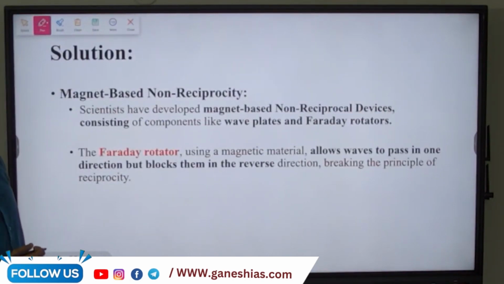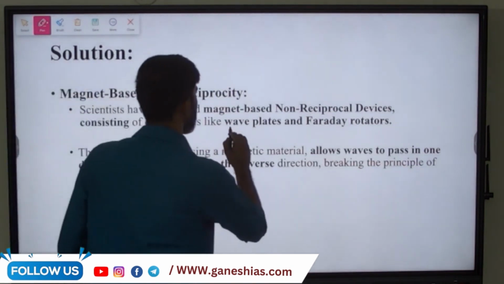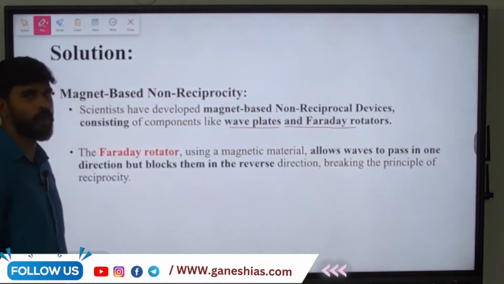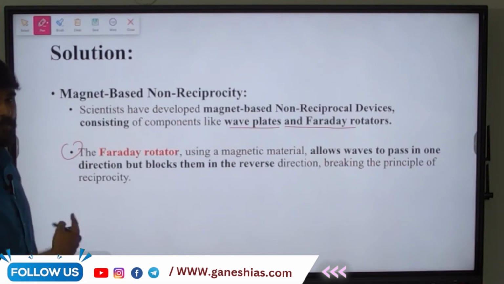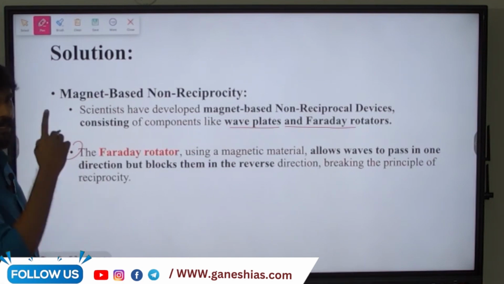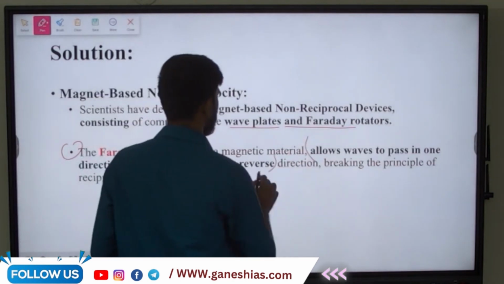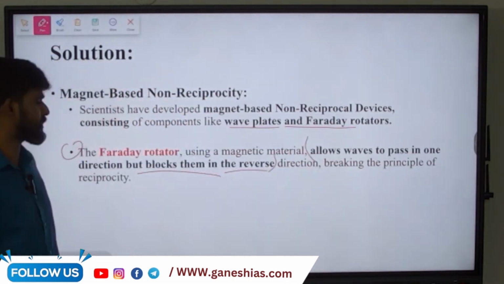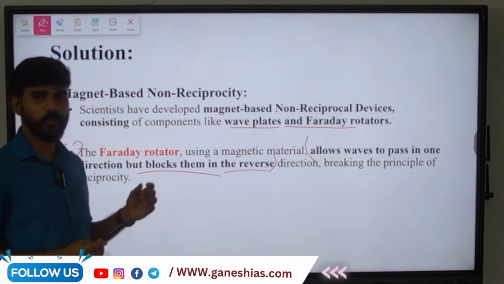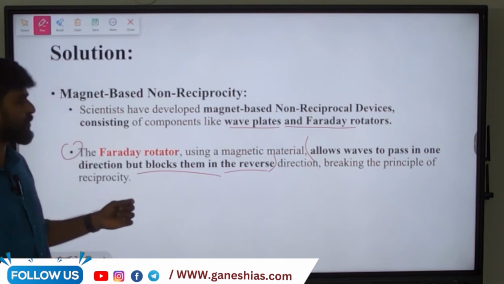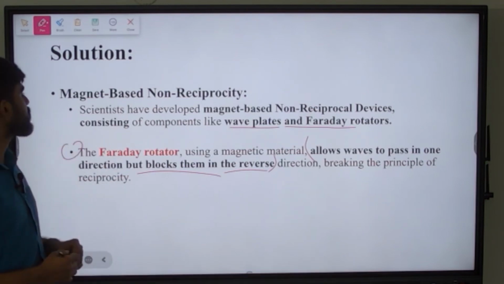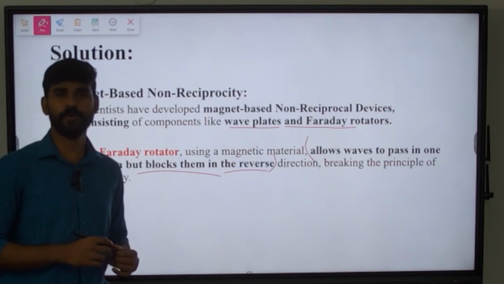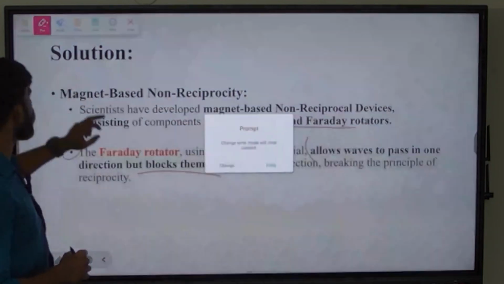One best solution they have found is magnet based non-reciprocal devices, okay, which consist of components like wave plates and Faraday rotators. What are these Faraday rotators? They use magnetic material which allows waves to pass in one direction, but it blocks them in the reverse direction. Okay, like we saw in the definition of non-reciprocity, it works exactly like that. These Faraday rotators work exactly based on the principle of non-reciprocity. Okay, so thus it breaks the principle of reciprocity, and this is how scientists have created a new device. Okay, so this is what you need to know about reciprocity.